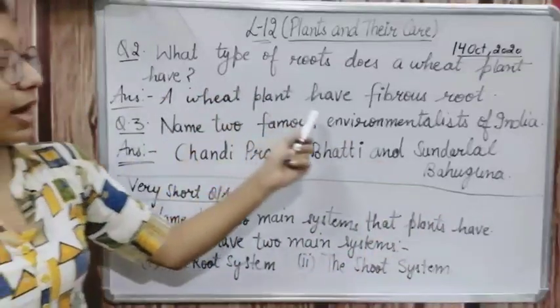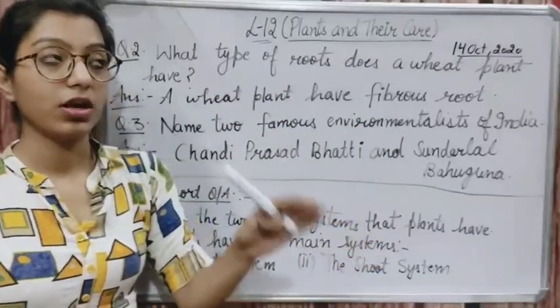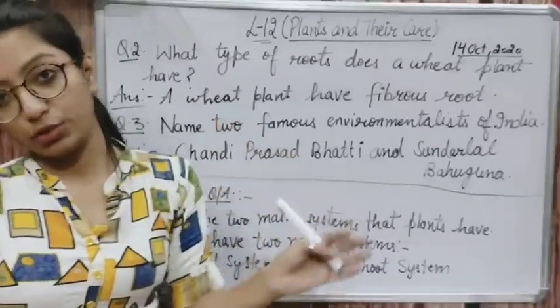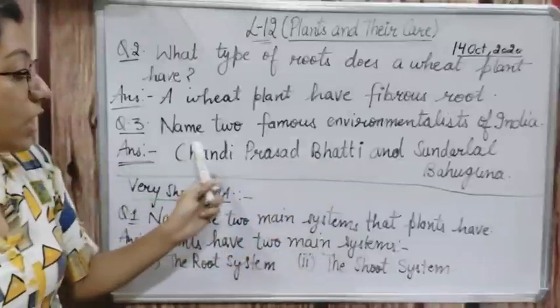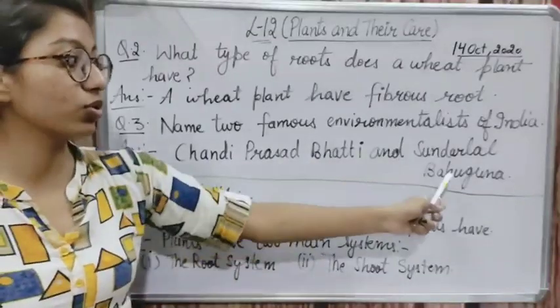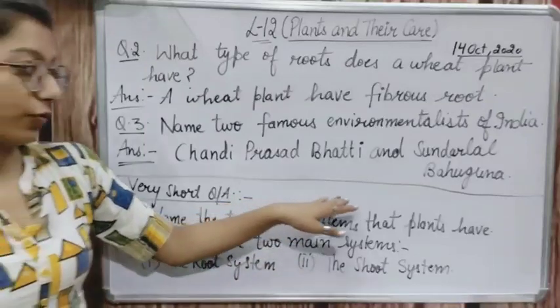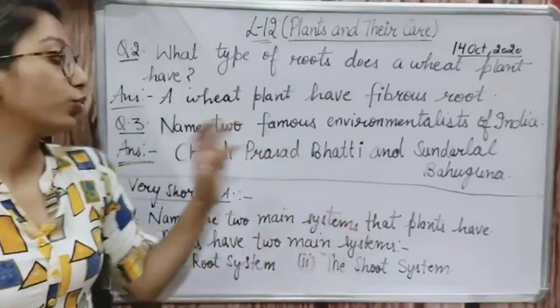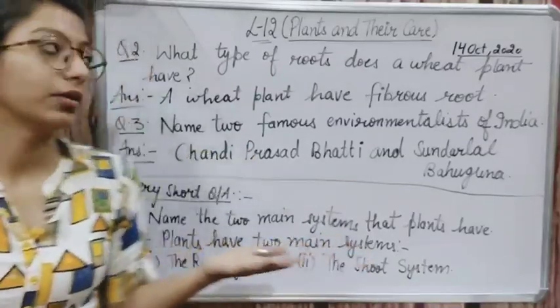A wheat plant has fibrous roots, and the same for maize, millet and grass. Then, name 2 famous environmentalists of India: Chandi Prasad Bhatt and Sundarlal Bahuguna. These were 2 famous environmentalists of India, and they did very much for India's environment.